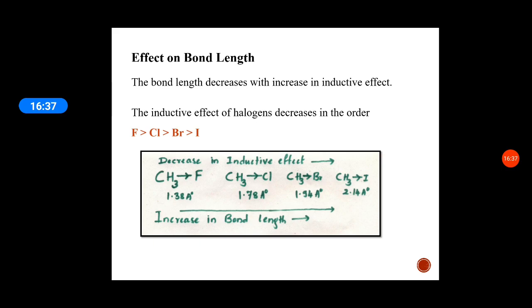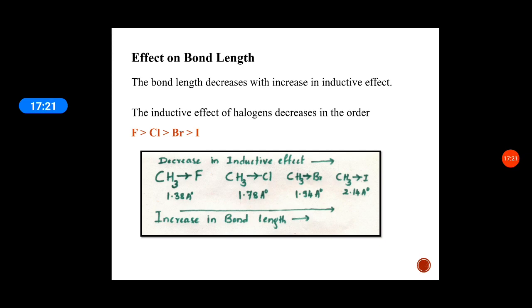Effect on the bond length. The bond length decreases with increase in inductive effect. The inductive effect of halogens decreases in order: fluorine, chlorine, bromine and iodine. Among these four, fluorine is more electronegative than chlorine, chlorine is more electronegative than bromine, and bromine is more electronegative than iodine.